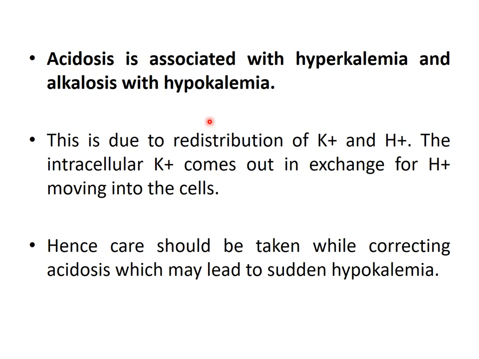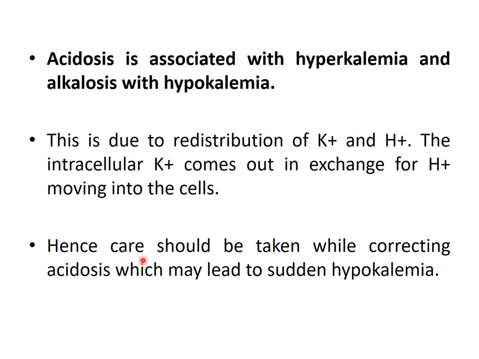So potassium ion comes out from the cell into the plasma, and H+ goes inside the cell from the plasma. So there is an increased level of potassium. So acidosis is always associated with hyperkalemia, but alkalosis with hypokalemia. In alkalosis there is a decrease in H+, so the body tries to take H+ from the cell, and as H+ comes out from the cell into the plasma, potassium goes from the plasma into the cell. So there is hypokalemia. The intracellular potassium comes out in exchange for H+ moving into the cell.